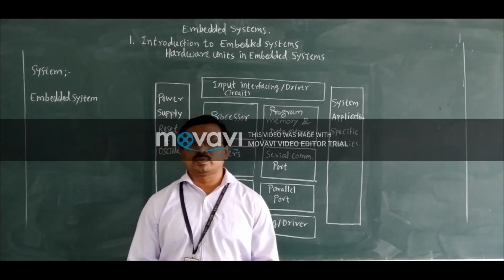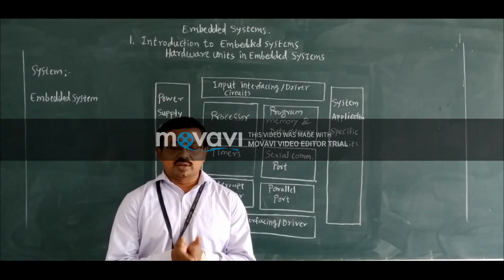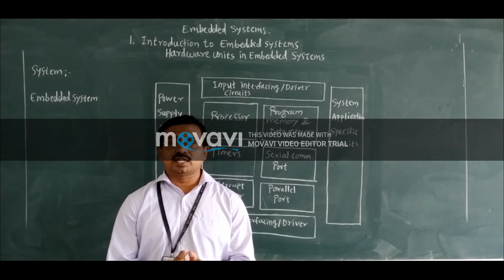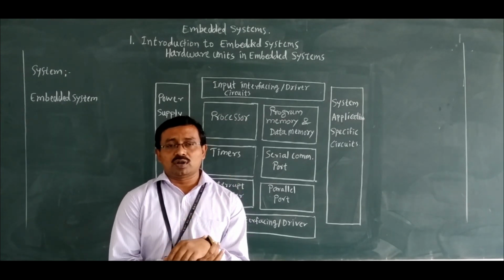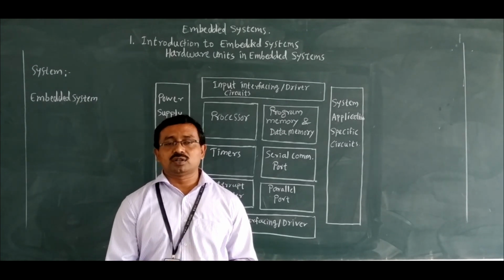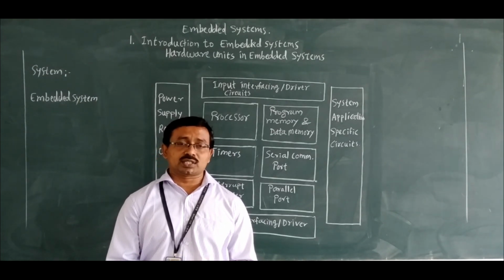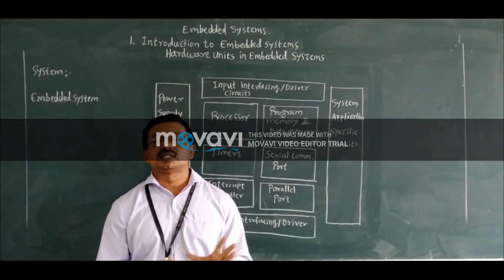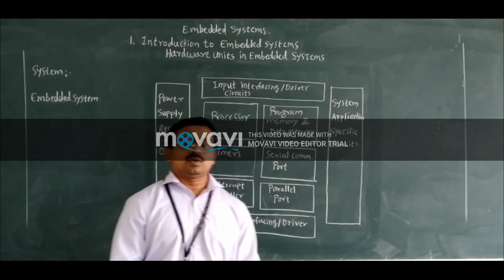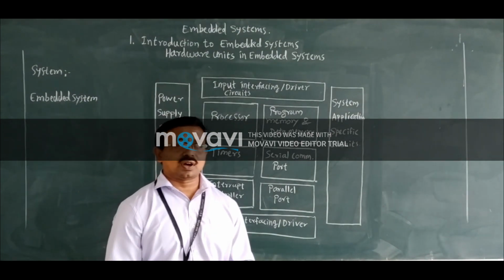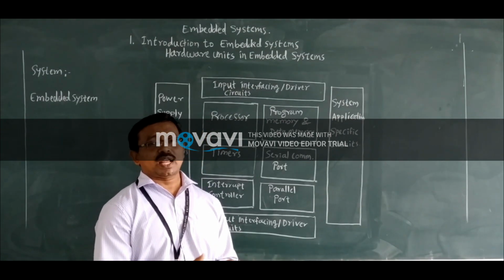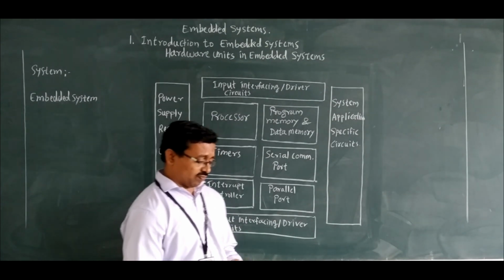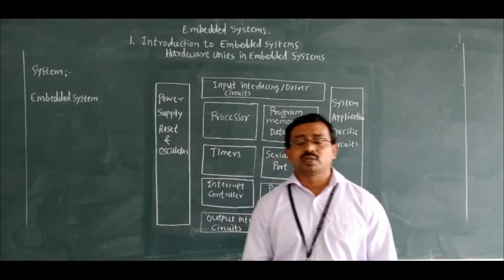So, embedded system. Before discussing embedded system, let me discuss what we mean by system. System is nothing but a way of working according to the plan or according to a set of rules. One or many tasks, when we are doing them as per the planning, it is called a system. Or when we are assembling any task or doing any work as per the plan, it is called a system.